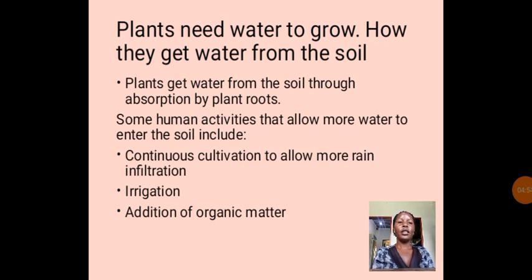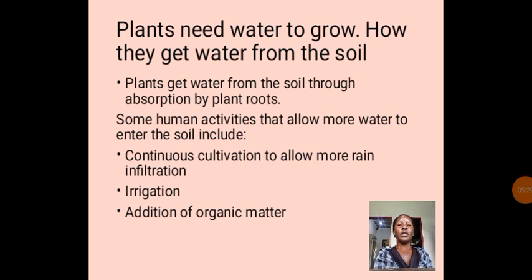And then we are saying that some human activities can allow water to enter into the soil. Some of these human activities include, one, continuous cultivation to allow more rain infiltration. When you continue cultivating, especially when you cultivate a bit deep, you will allow more water to infiltrate into the soil. That's why we are saying that continuous cultivation will allow more rain or more water to infiltrate into the soil.